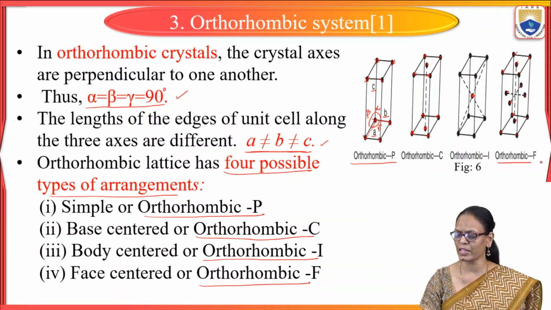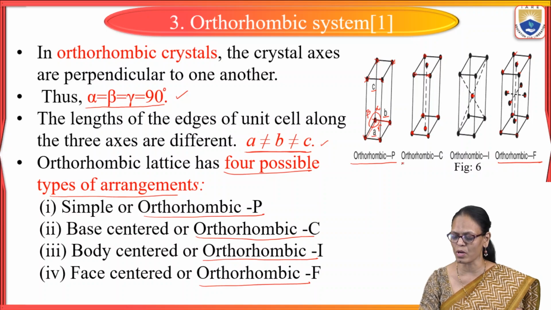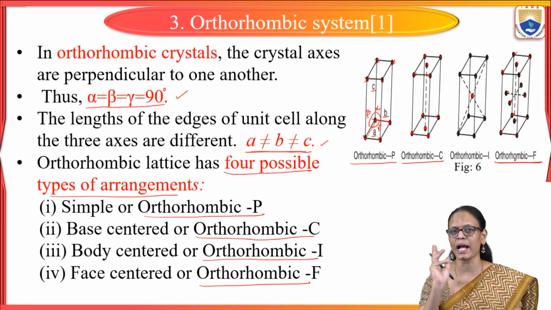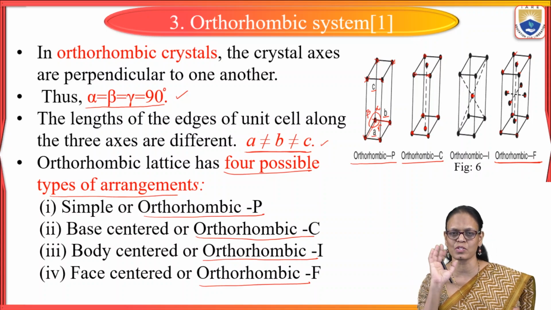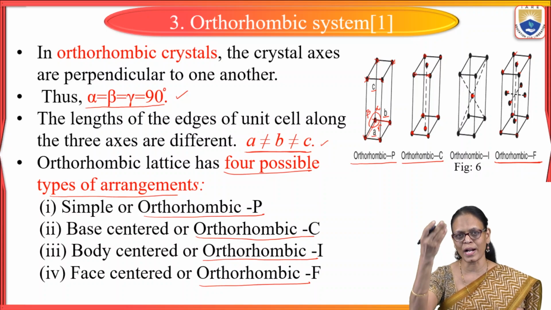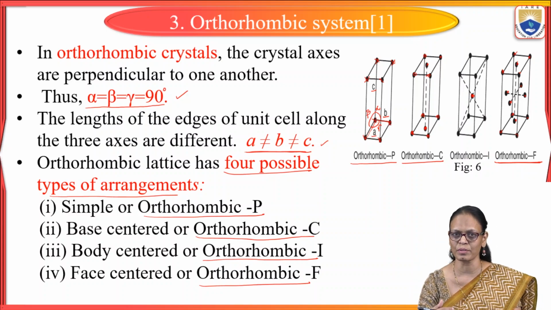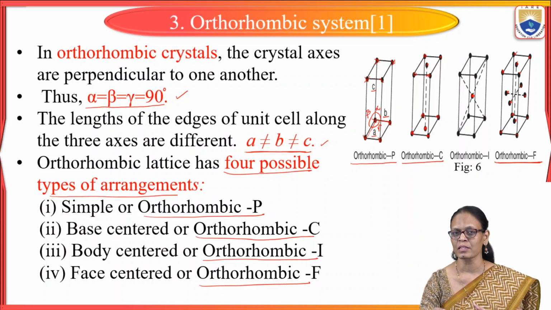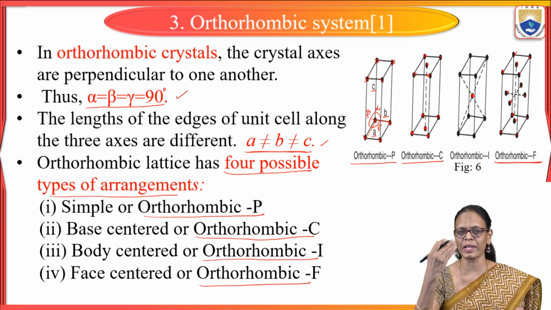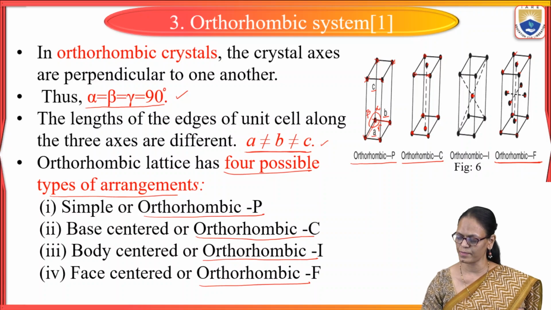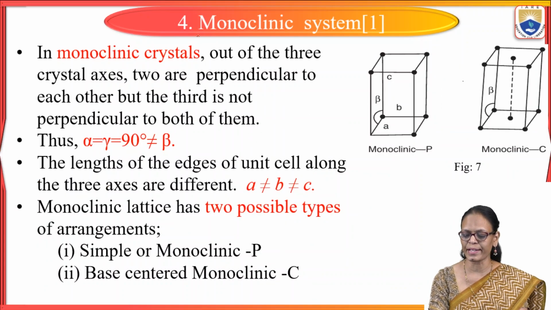So we need to have clarity regarding this orthorhombic C and orthorhombic F. So in F, we have 6 atoms at all the 6 faces, 4 on the sides, 1 on the top and 1 at the bottom. But whereas in C, there are no atoms on the side faces, only on the top face and the bottom face.